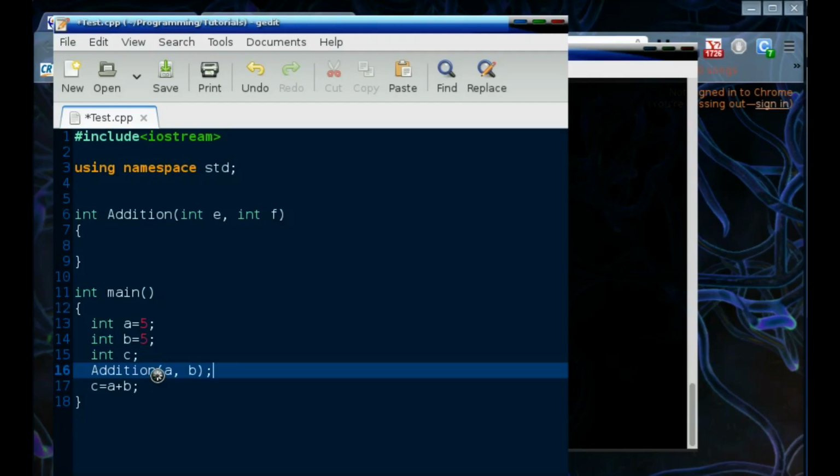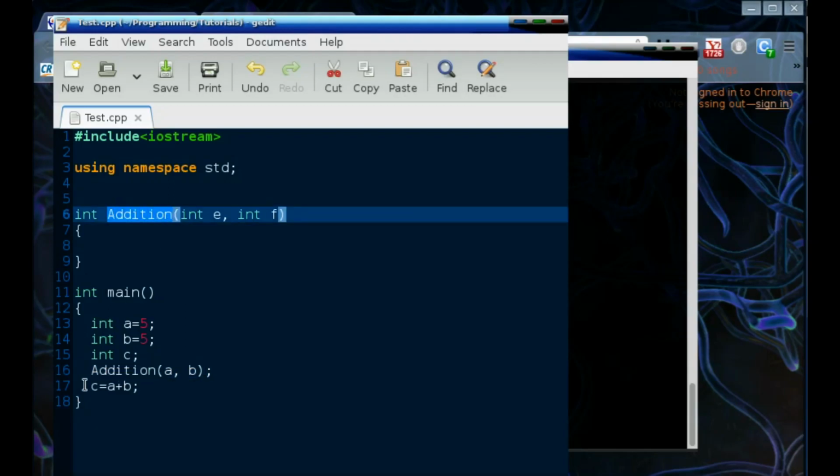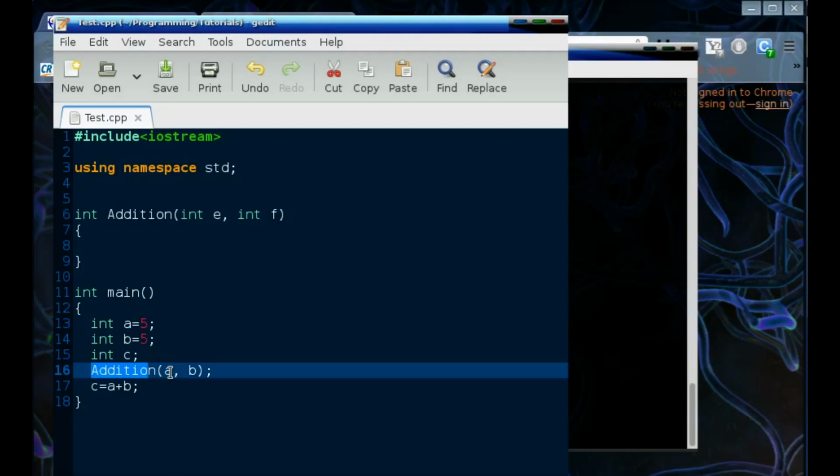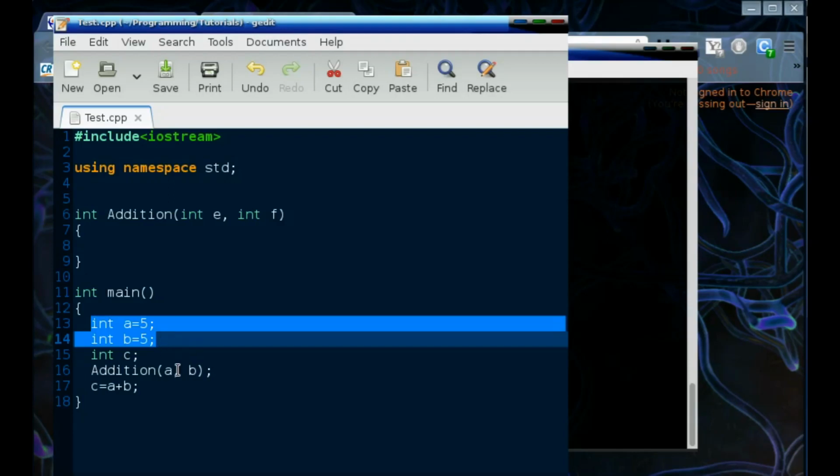Okay, so far very simple. Now let me tell you what exactly is going on here. What's happening is I'm calling this addition, right? Same name, it has to be the exact same name. I'm calling this addition and I'm sending a and b that I declared here as integers inside this function, but whatever value was there with a and whatever the value there was for b will be given to